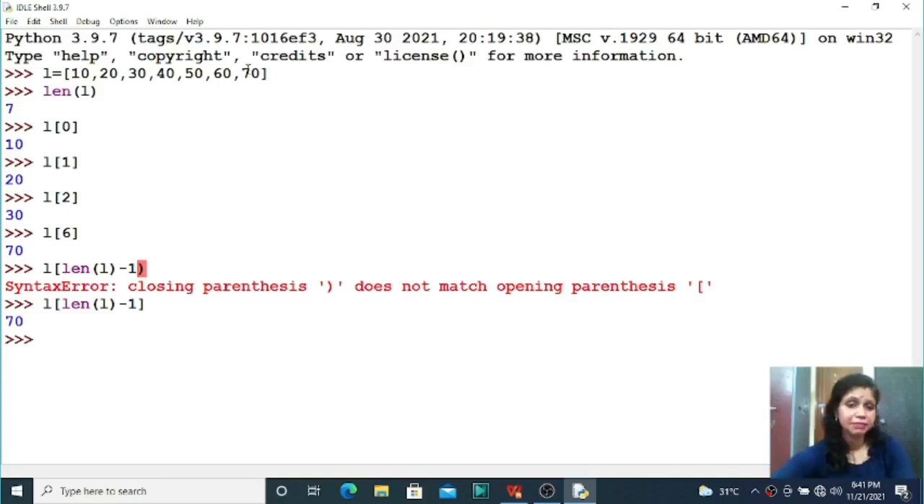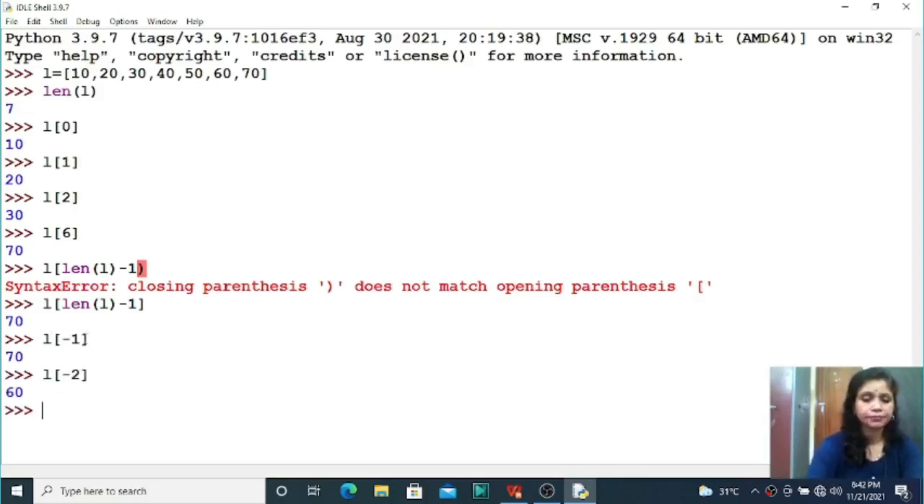That means this 70 has the index number -1, this is -2, this is -3, this is -4, this is -5, this is -6, and this is -7, that is minus length. So here you can use the same: length minus 1, that is your 70, length minus 2, that is your 60. We are just moving from right to left, the backward indexing concept. Length minus 7, 7 is our length, so minus 7 is our 10, the very first element.